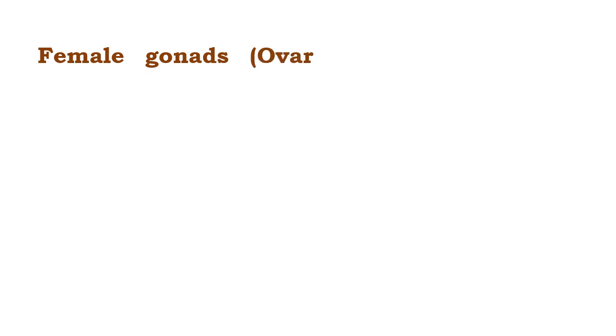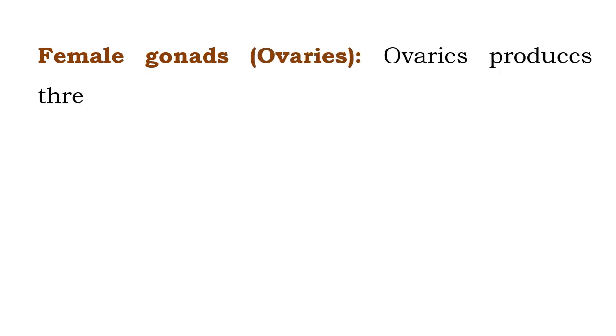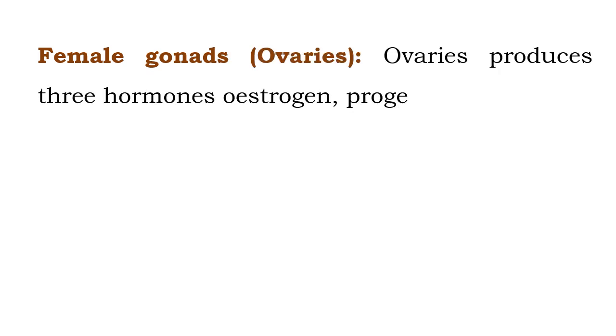Female gonads: ovaries. Ovaries produce three hormones: estrogen, progesterone, relaxin.